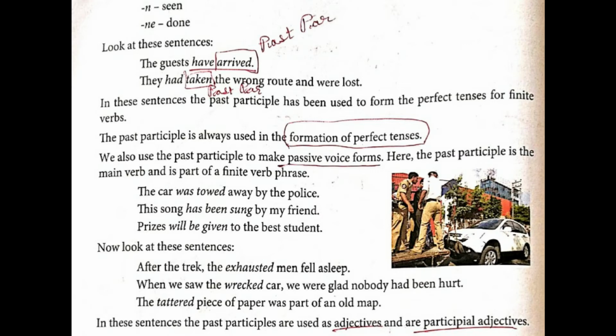Next one. When we saw the wrecked car, that is damaged or destroyed car, we were glad, happy. Nobody had been hurt. So over here, wrecked car. Which car? Wrecked car. That is past participle as well as it is a participial. Okay. Now the next one. The tattered piece of paper was part of an old map. Which piece am I talking about? Tattered. That is the torn up. In these sentences, the past participles are used as adjectives and are participial adjectives.